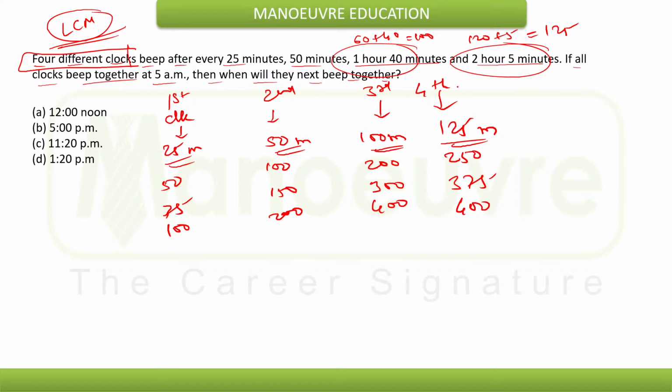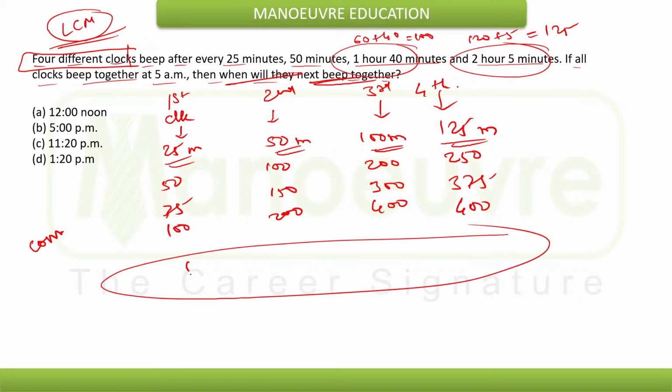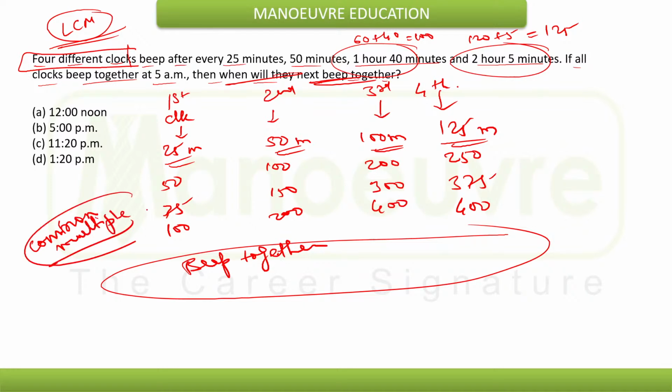So with this in mind, clearly we need to check for a common multiple. When will they next beep together? Somewhere they will beep together, that must be the common multiple, and that common multiple must be the least.